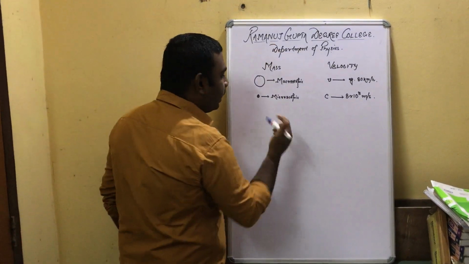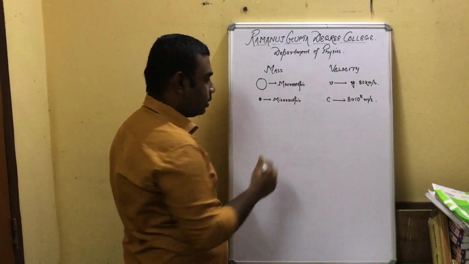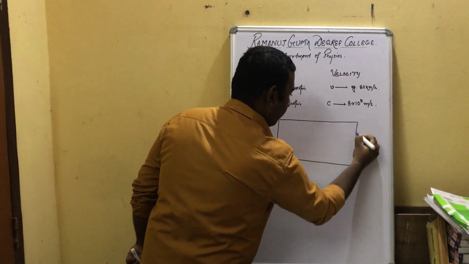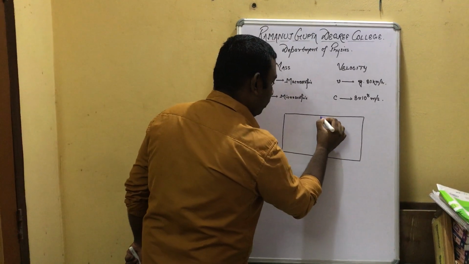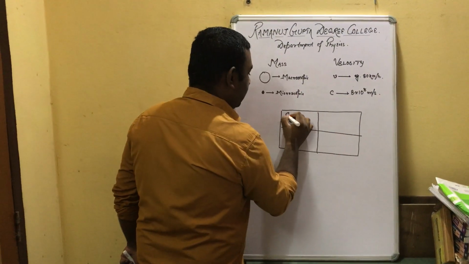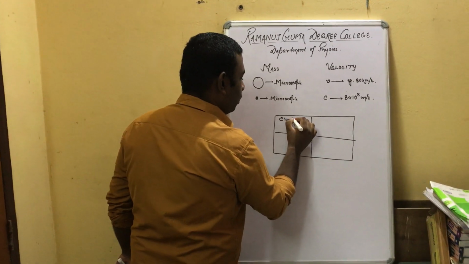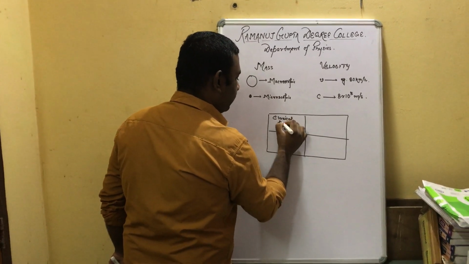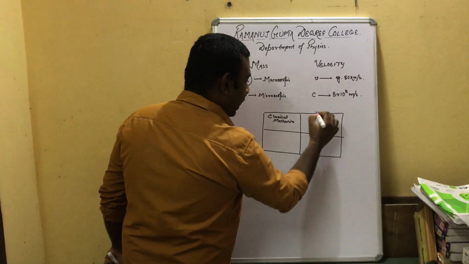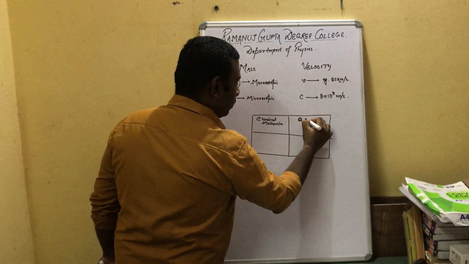Now I divide the mechanics into four parts. One is classical mechanics. Another is quantum mechanics.